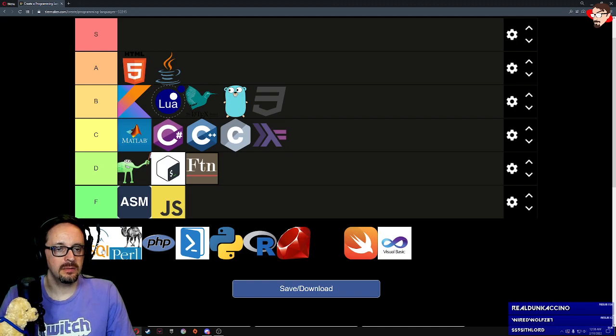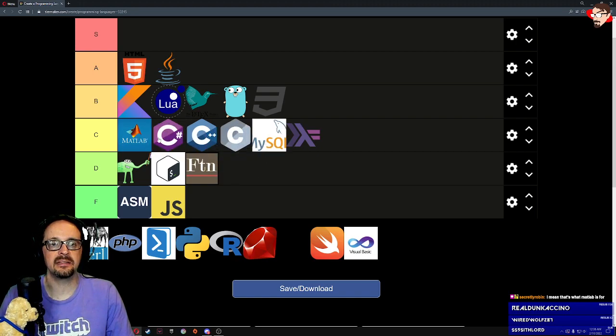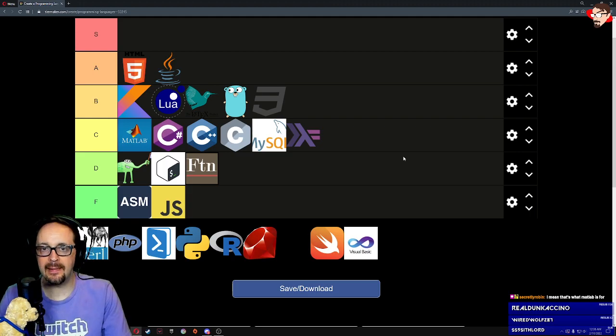MySQL, with a little dolphin. The dolphin, again, puts it up a little higher, but we're going to put it below the C's because I like that there's texture, the shading to the C's. This is just a white square, MySQL, and a dolphin. There's a little bit of thought put into it, but not a lot.